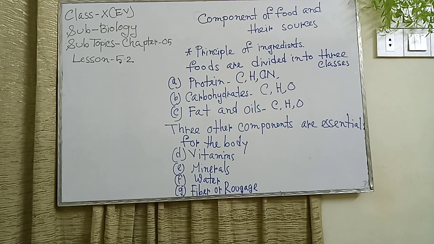Roughage absorbs water, increases the amount of feces and helps to eliminate stools. Roughage-enriched food also absorbs harmful products from the intestine. It is assumed that roughage reduces the risk of cancer to some extent. Roughage plays a role in reducing obesity, the tendency of fat deposition, and hunger. Dear students, today I gave the examples of the components of food and their sources.